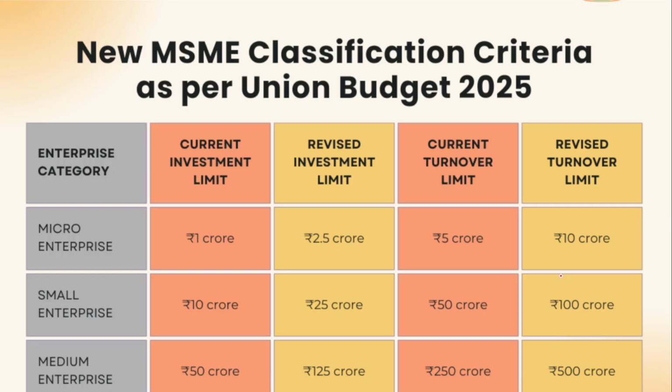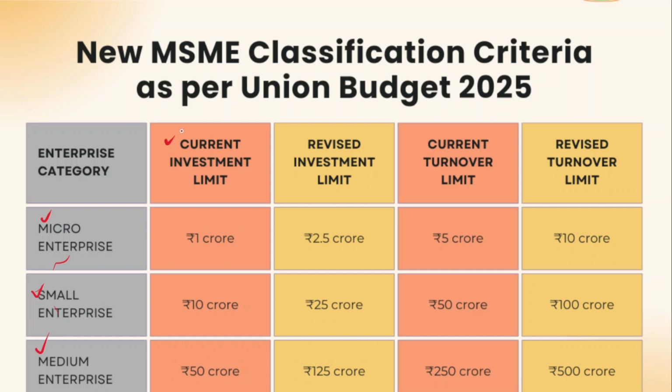And in this context, I would like to explain the revised classification criteria of MSMEs in Union Budget 2025. MSMEs means micro, small and medium enterprises.